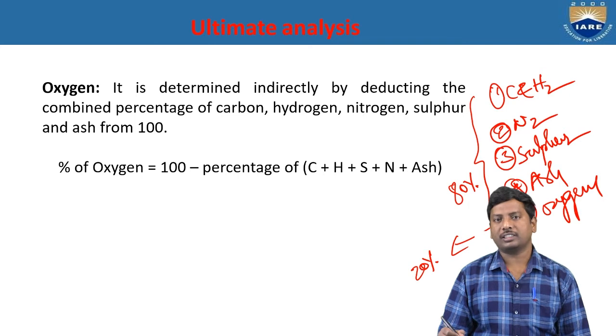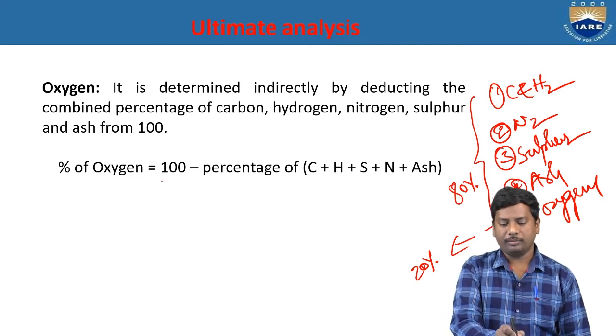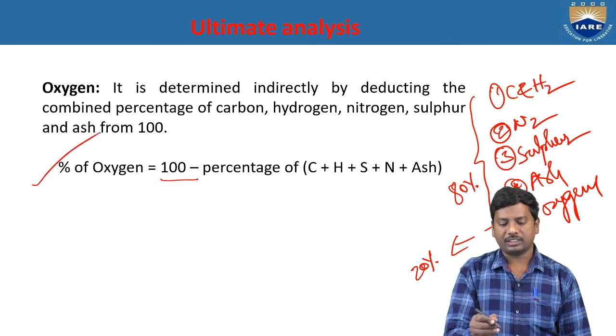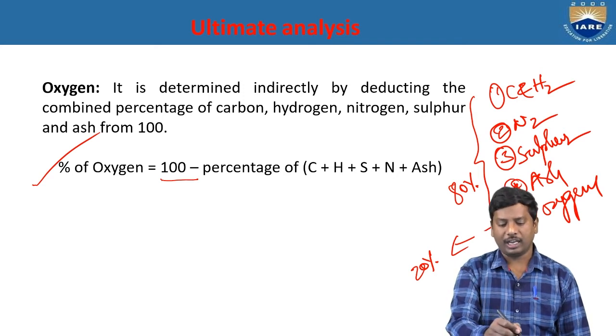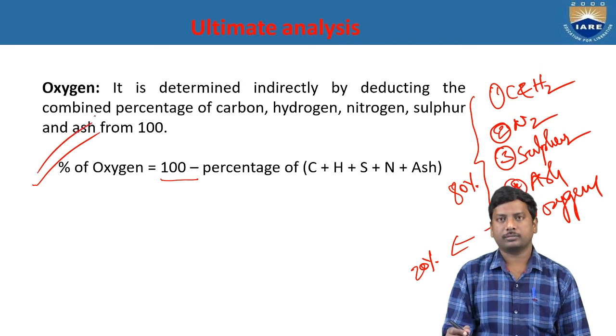There is no special test taken for oxygen determination. That means it is determined indirectly by deducting the combined percentage of the carbon, hydrogen, nitrogen, sulfur, ash from the cent percentage. That means from the cent percentage, we can get the percentage of the oxygen, when the combined percentage of the carbon, hydrogen, sulfur, nitrogen, ash is deducted from the 100%.